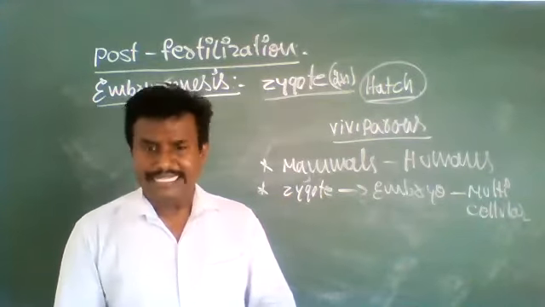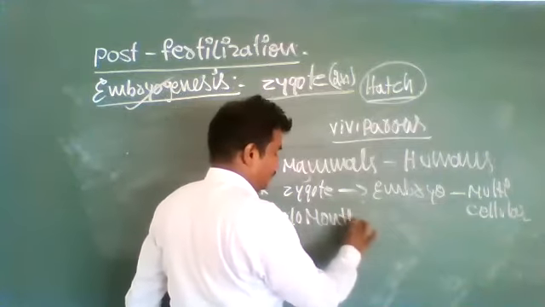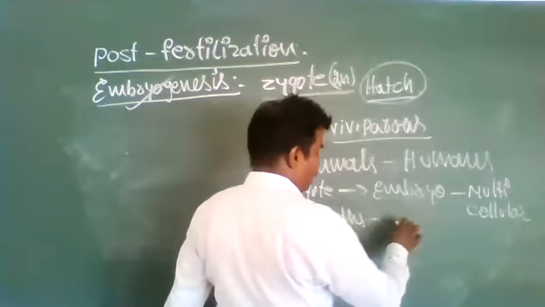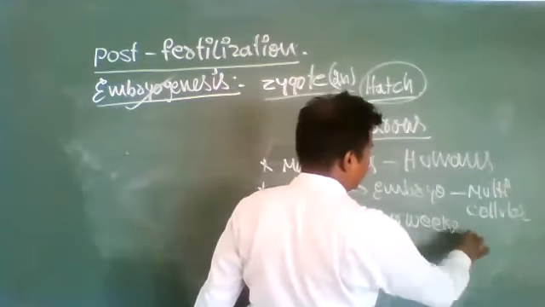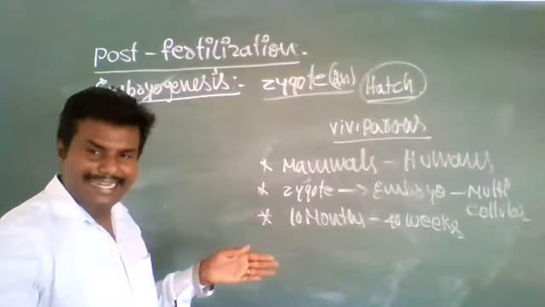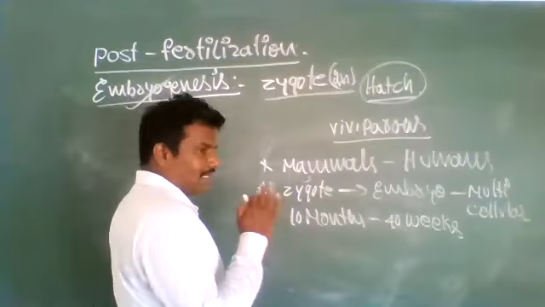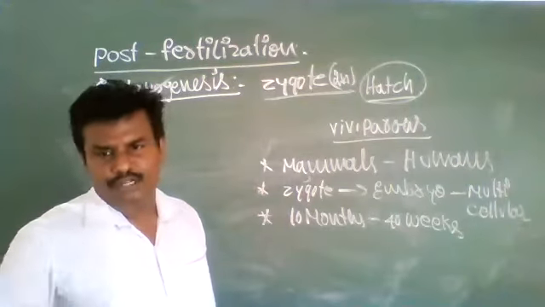Generally, in human beings, the development of the zygote requires 10 months, or 40 weeks. From fertilization till delivery, the zygote undergoes various modifications.